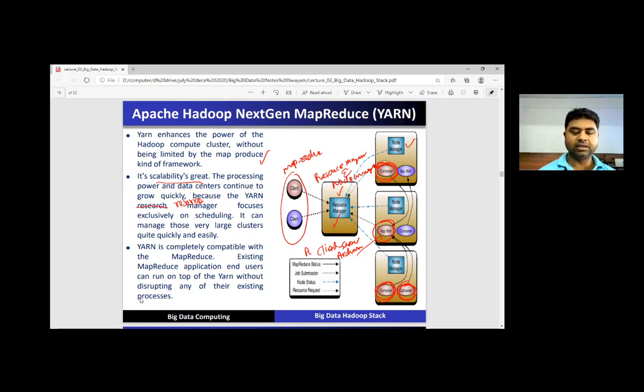Its scalability is great, as the processing power and data center continue to grow quickly, because the Yarn resource manager focuses exclusively on scheduling, and it can manage those very large clusters quite quickly and easily. Yarn is completely compatible with MapReduce. Existing MapReduce applications and users can run on top of Yarn without disturbing any other existing process.